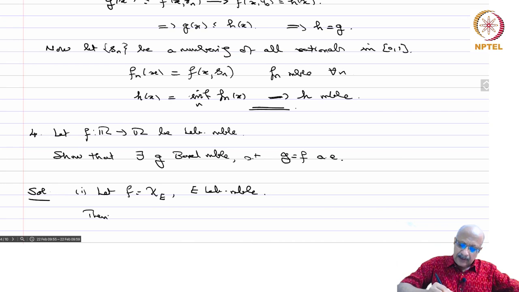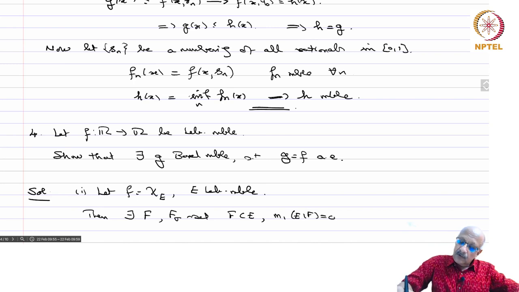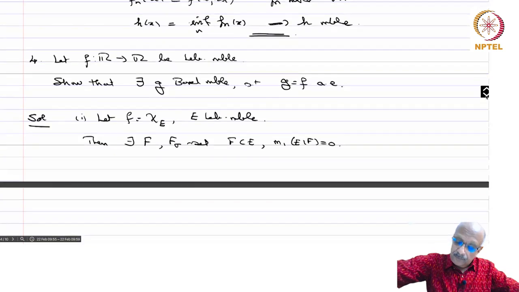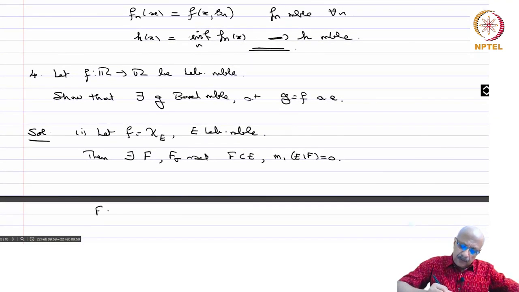Then there are several equivalent characterizations of Lebesgue measurability which we have seen. One of them is that there exists an F sigma set F contained in E, and m1 of E minus F equal to 0. So F is Borel measurable because it's an F sigma set, a countable union of closed sets, and therefore G equals chi of F is Borel measurable.